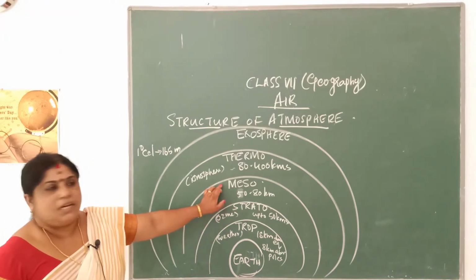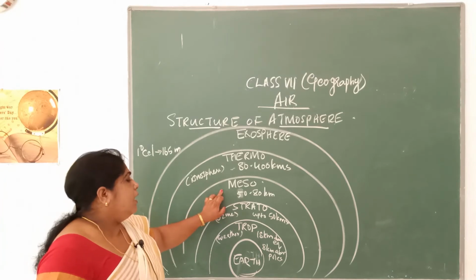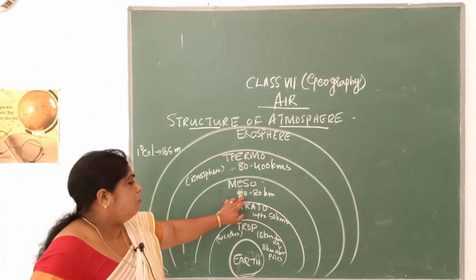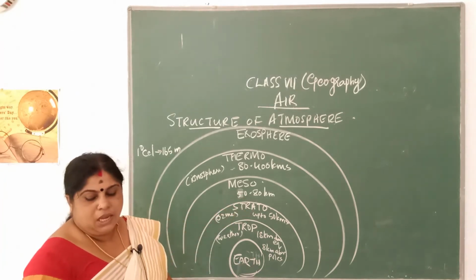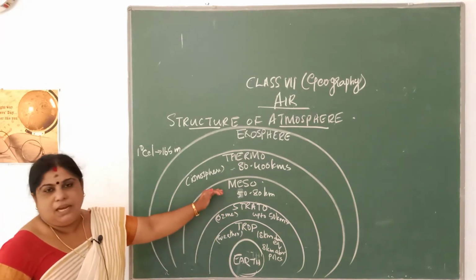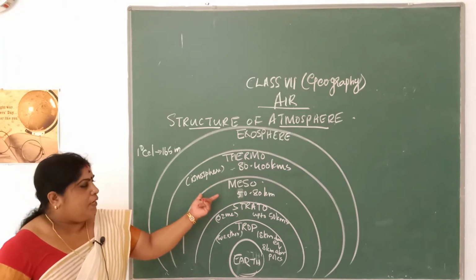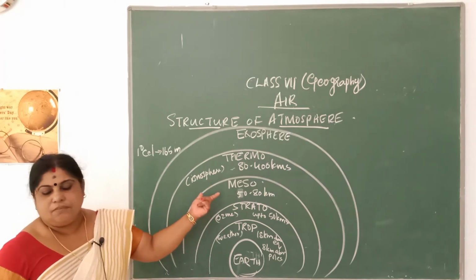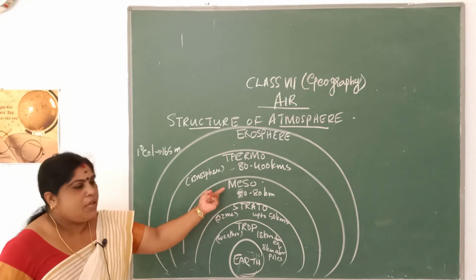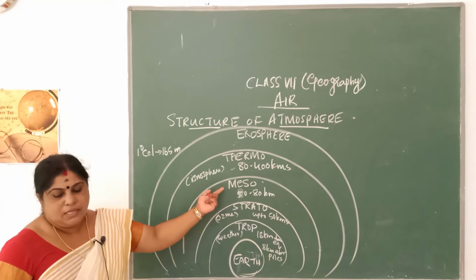Now the next, third layer is the mesosphere. This mesosphere is the third layer and it extends up to a height of about 50 to 80 kilometers. Meso means middle. That means it is the middle layer. Here also there is a drop in temperature, which starts at the juncture where the mesosphere starts.